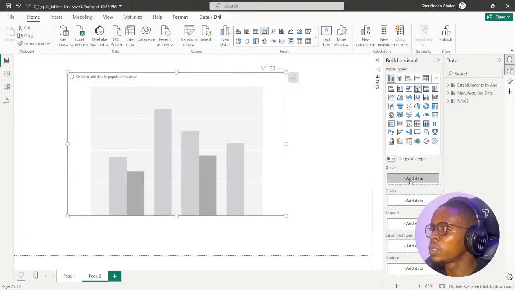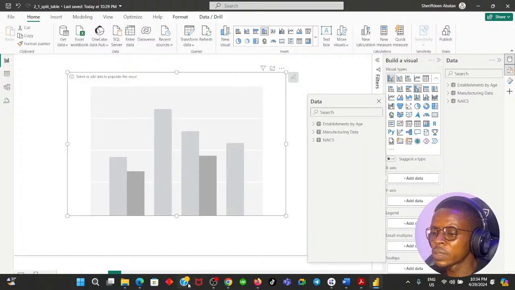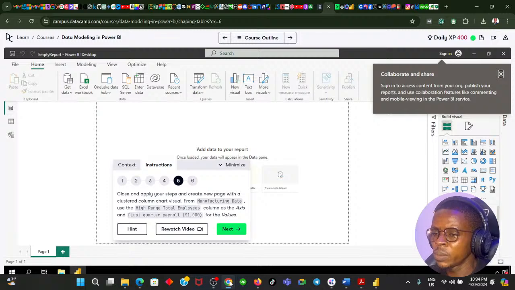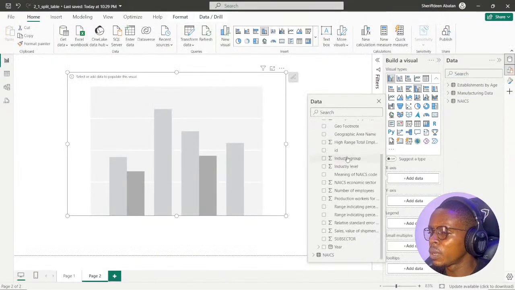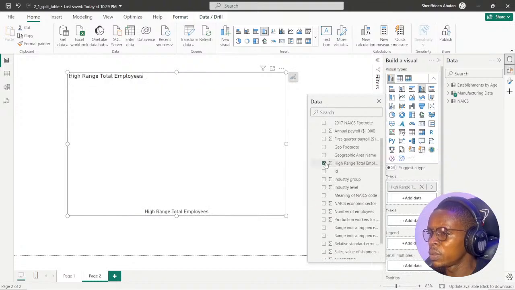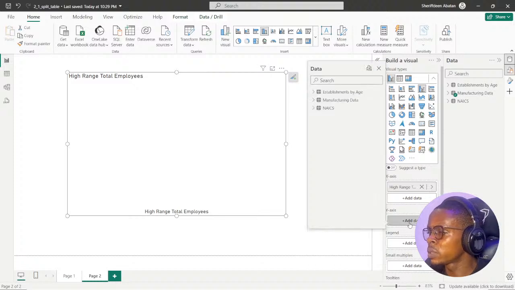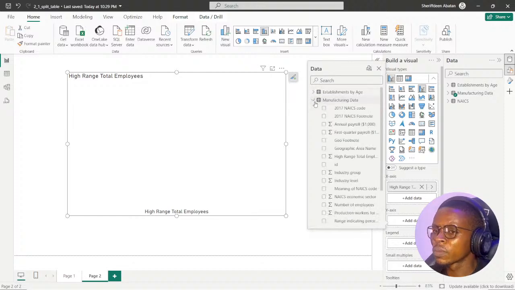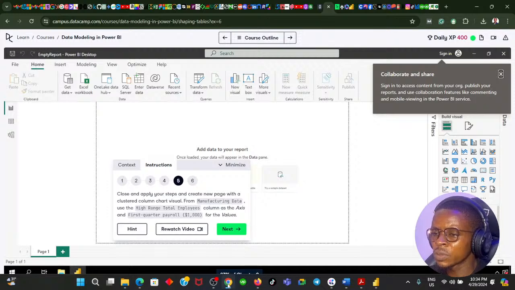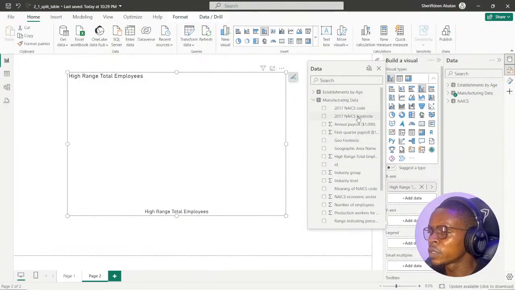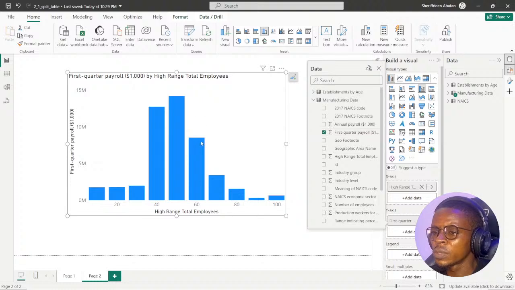So we want to use this I range total employees, which is this one here, and for the y-axis we want to use the first quarter payroll.